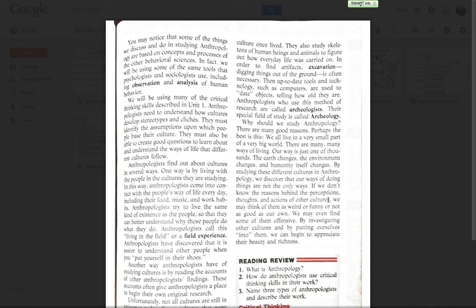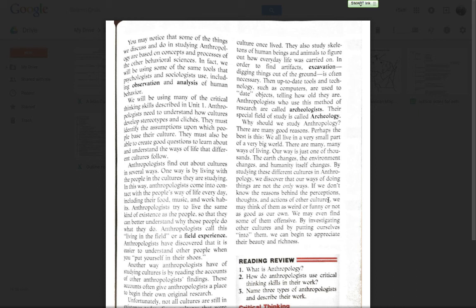Okay. Then up-to-date tools and technologies such as computers are used to date objects, telling how old they are. Anthropologists who use this method of research are called archaeologists. Their special field of study is called archaeology. So those that are doing these digs or excavation and they're looking for artifacts are called archaeologists.